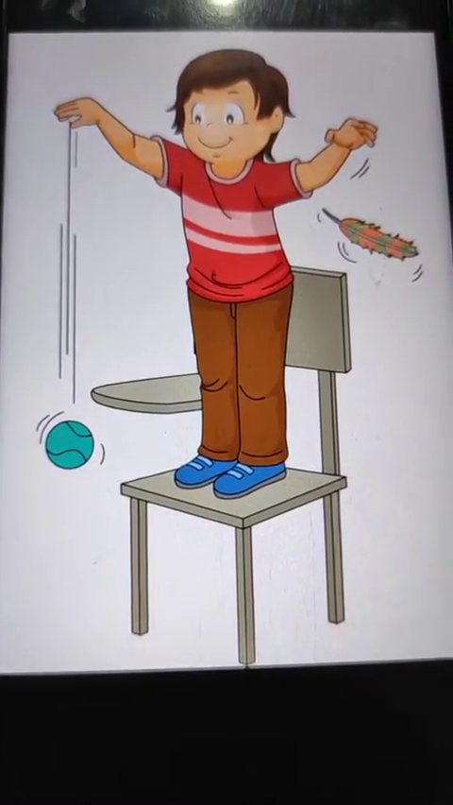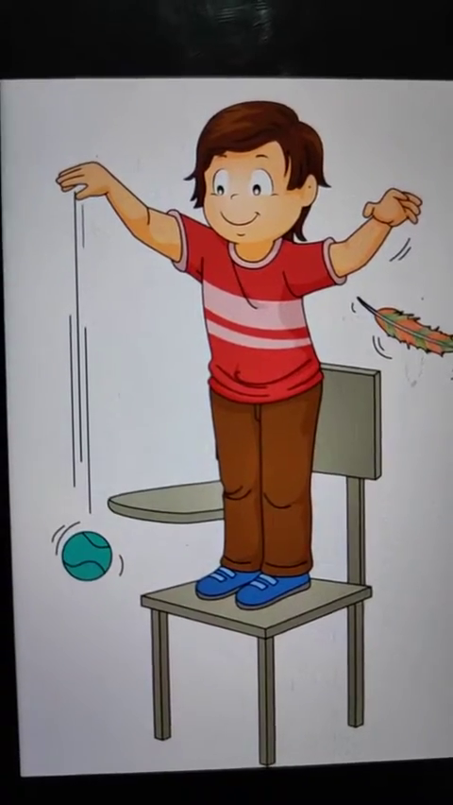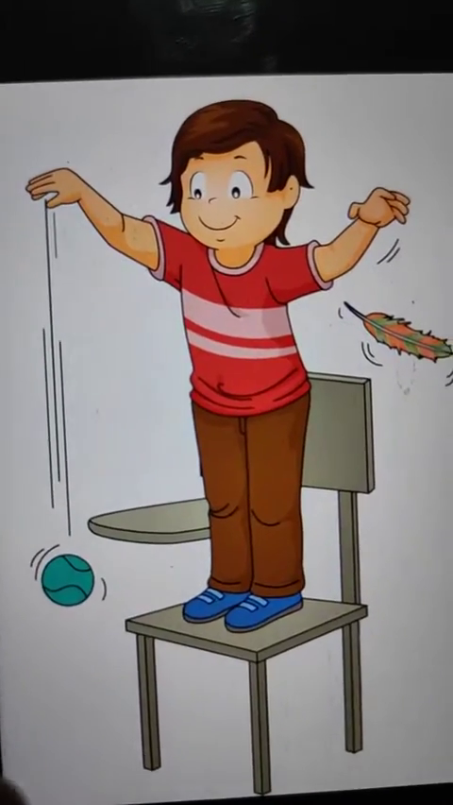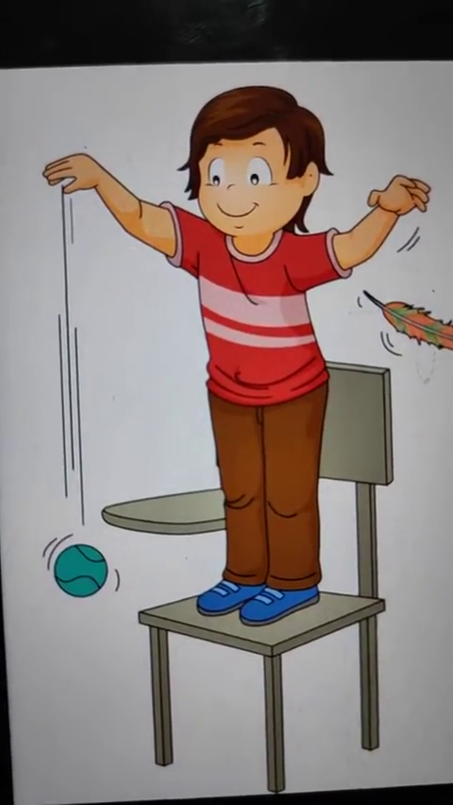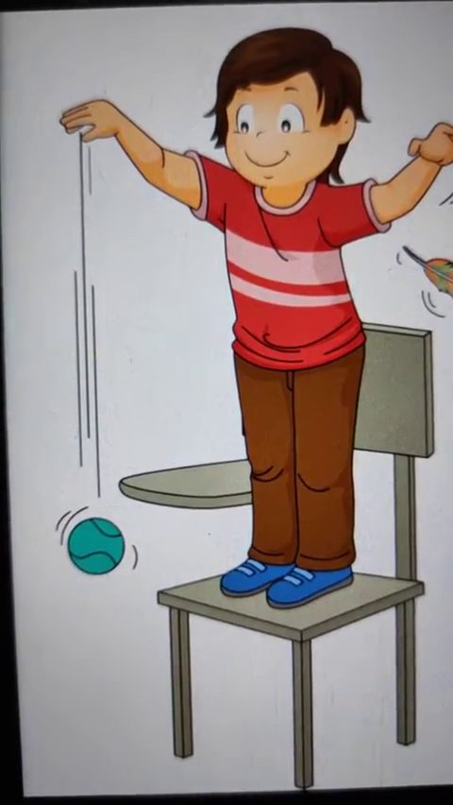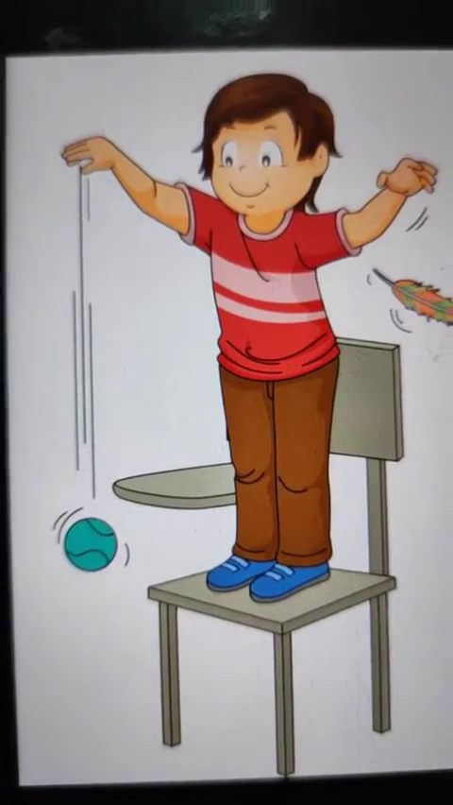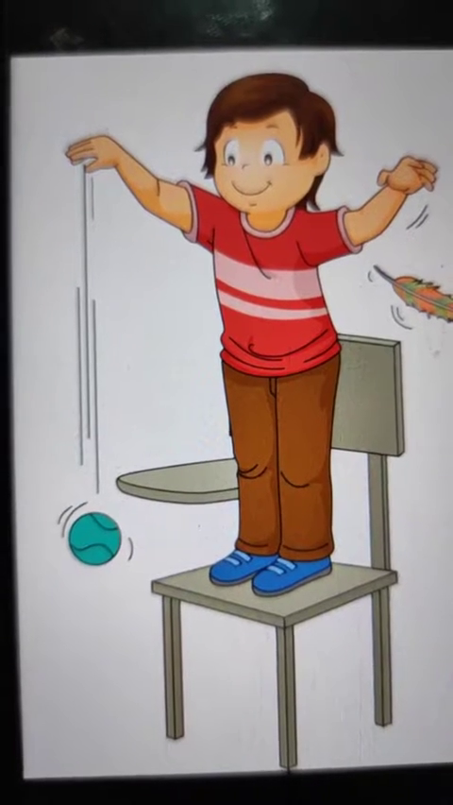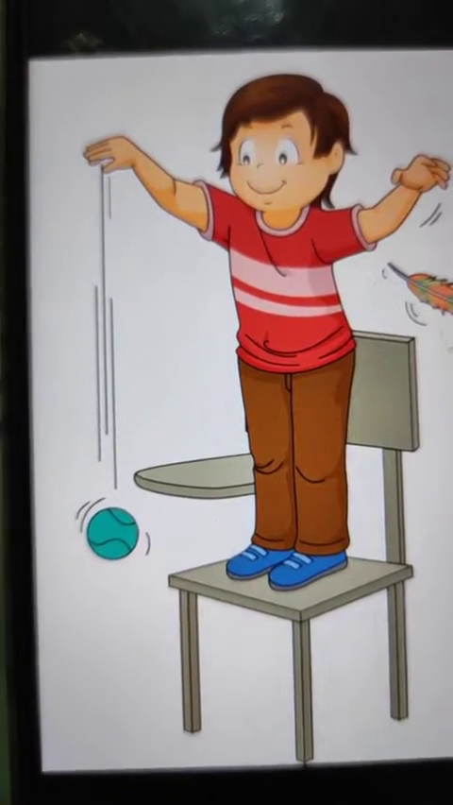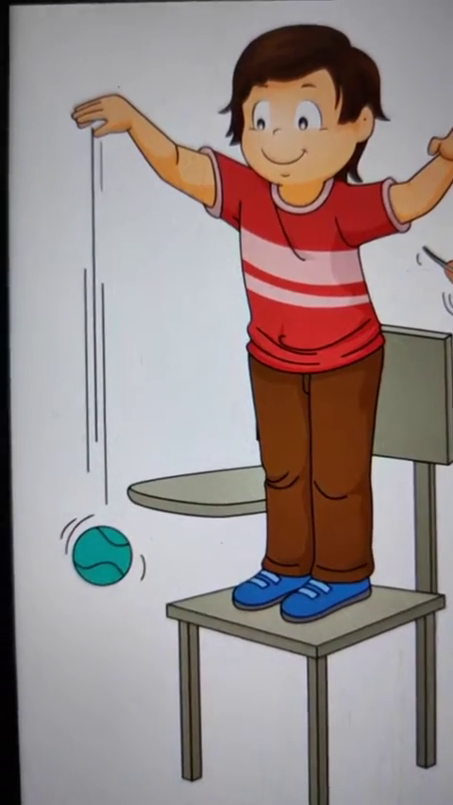So here students, understand what is gravitational force. The force that pulls all objects downward toward the center of the earth is called gravitational force. You can see in this picture, this boy is throwing a ball and this ball is moving downwards. This happened only because of gravitational force. All the things which are thrown in air come back to the earth because the earth attracts everything towards its center. So here the earth attracts this ball only because of gravity.